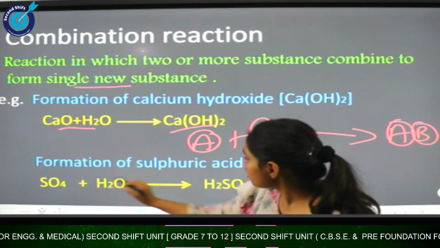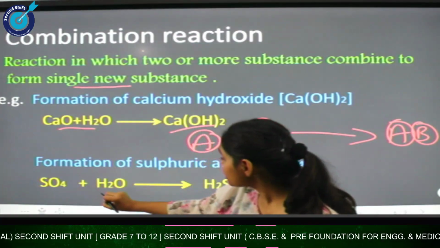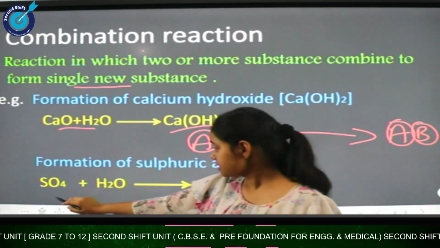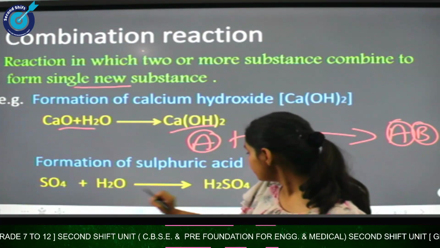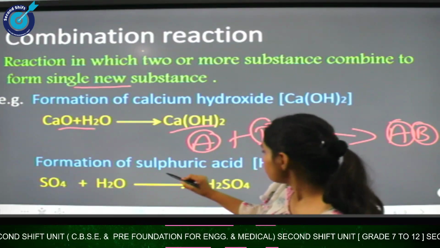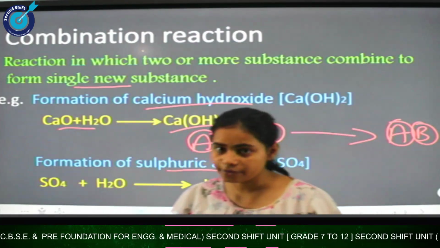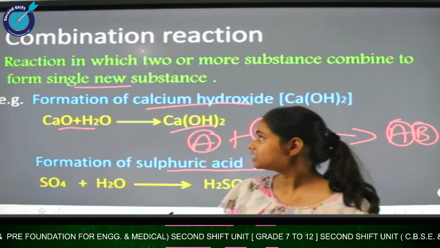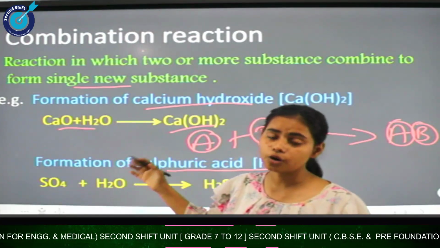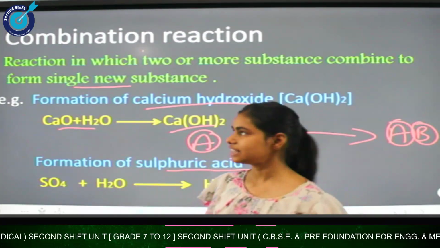Now let us see the next example, that is SO3. When SO3 reacts with H2O, it gives H2SO4. That is, sulfur trioxide reacts with water, it gives sulfuric acid. So this is how sulfuric acid is formed, and this is the formation of calcium hydroxide. I hope you are clear with this. It is very simple: when 2 substances combine to form a new substance, it is called a combination reaction. Now come to the next reaction.